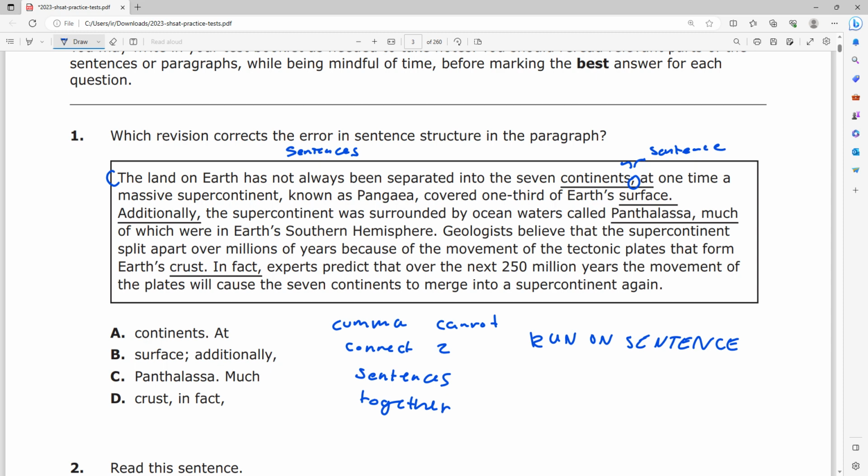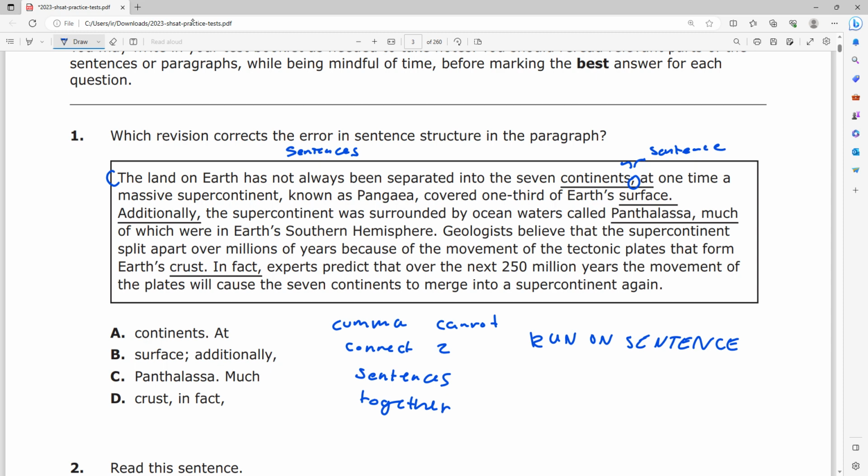So let's just look at this side of the sentence. If I come up to my friend and say, hey, did you know the land on Earth has not always been separated into 7 continents? Or if I just tell him, the land on Earth has not always been separated into 7 continents, that's a full sentence. He knows what I'm talking about. Our subject is the land on Earth, and our verb is being separated, or the fact that it's not been separated. He doesn't need context from a previous sentence, and it gets the thought across. I know what's happening, which is my subject, and I know how it's happening, my verb.